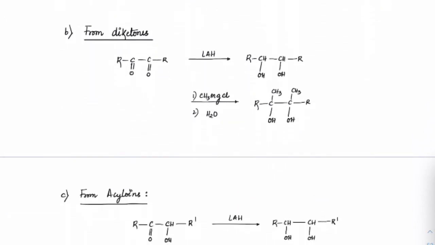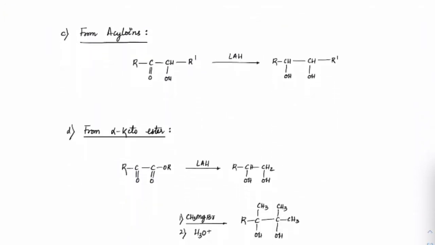From ketones, we will get the same thing. Suppose you have alpha diketones, right? With respect to this carbon, it is alpha. So these are called alpha diketones. If you treat them with lithium aluminum hydride, you know that aldehydes or ketones will form alcohols. So that is one way. The other one is to react with Grignard's reagent. Methyl will attack here, methyl will attack here, and then hydrolyze that, we will get diols. This can also be done for the preparation.